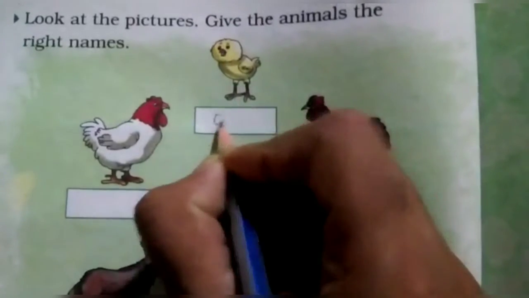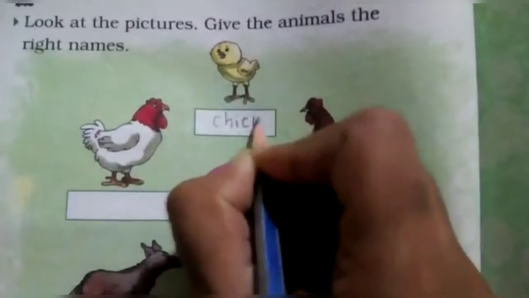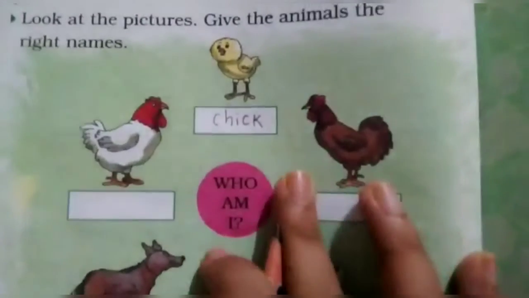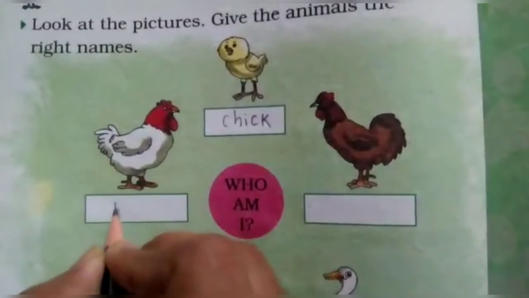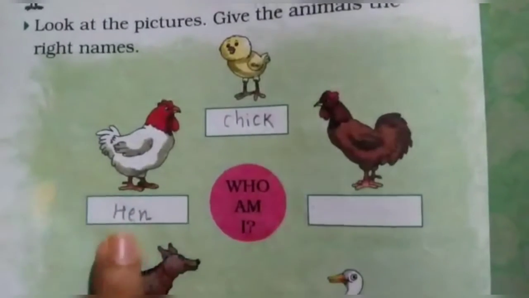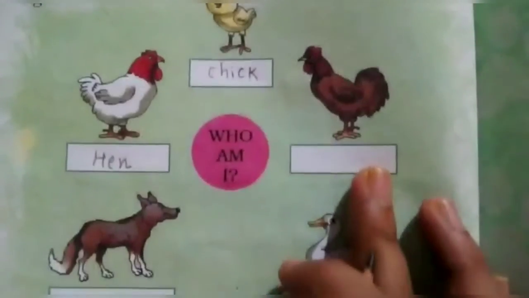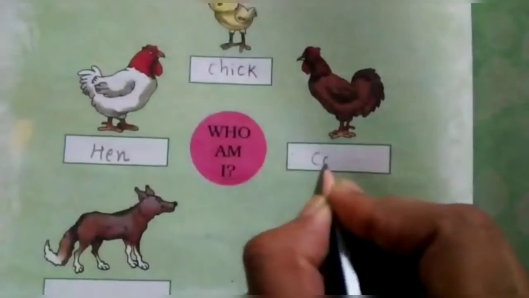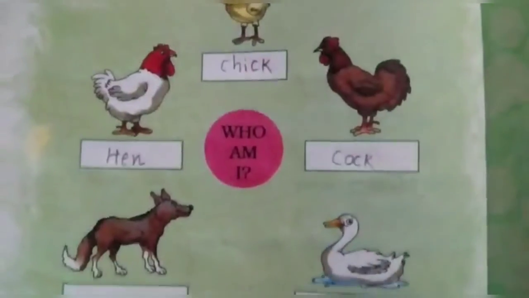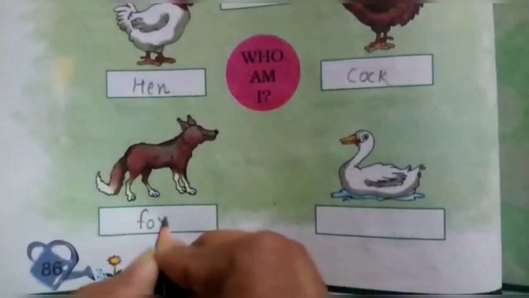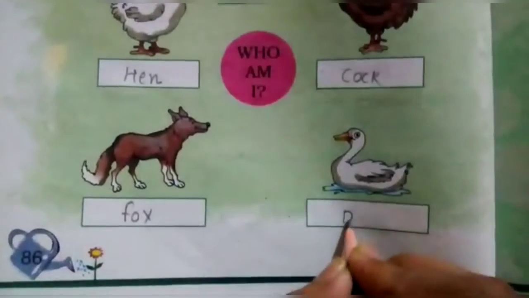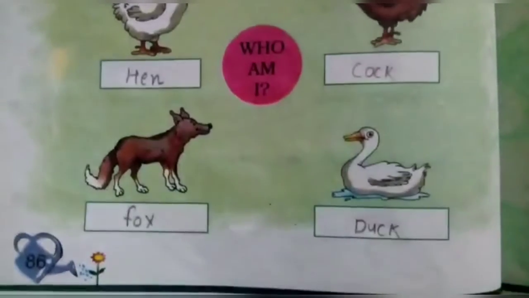Yes, this is chick. C-H-I-C-K, chick. Now this one, yes, it is hen. H-E-N, hen. This one, cock. C-O-C-K. Then this one, yes, fox. And this one, duck.